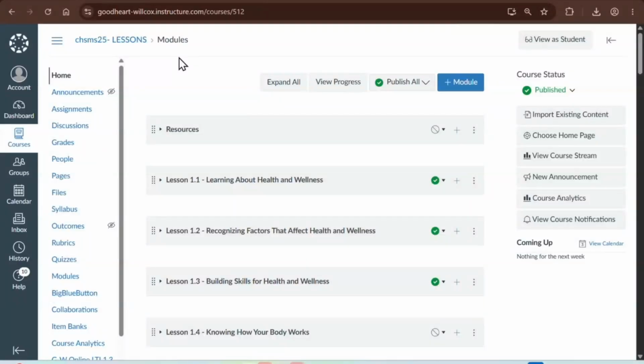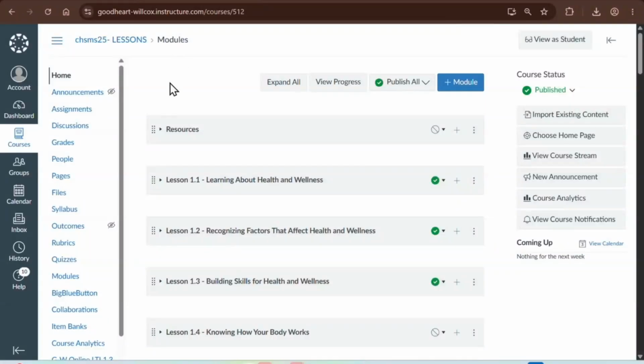Prior to your teachers using our program, we will have worked with your LMS admin to load the resources, typically in the Commons. And then once they're in the Commons, the teachers will move the resources from the Commons and put them in their own personal course. And that's kind of where this is starting.